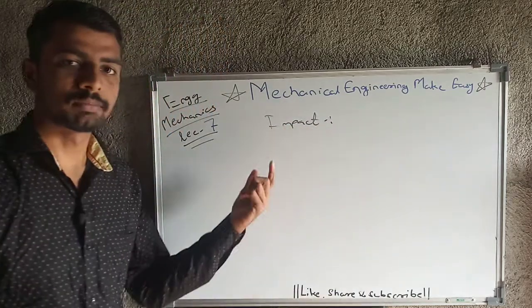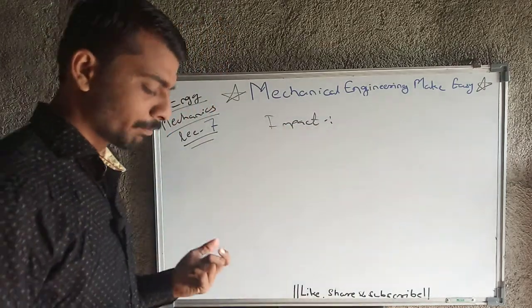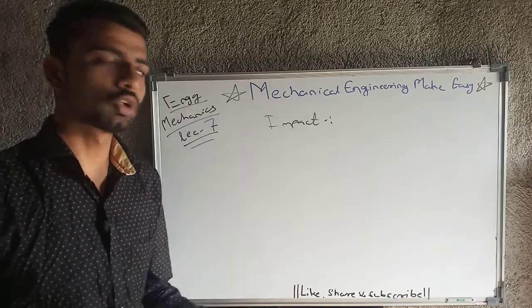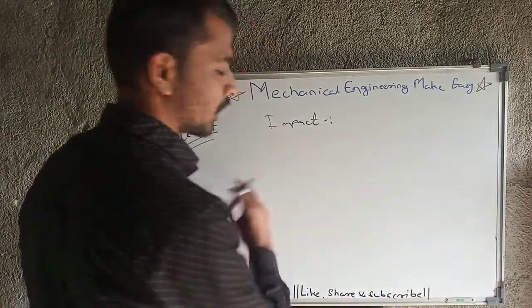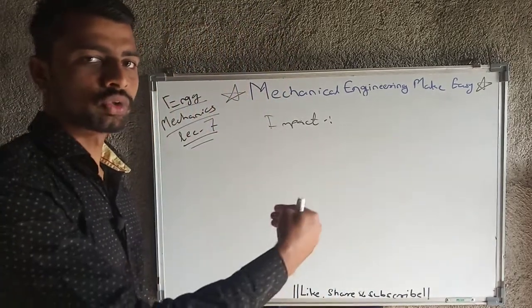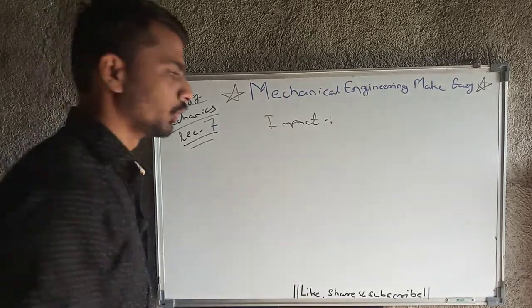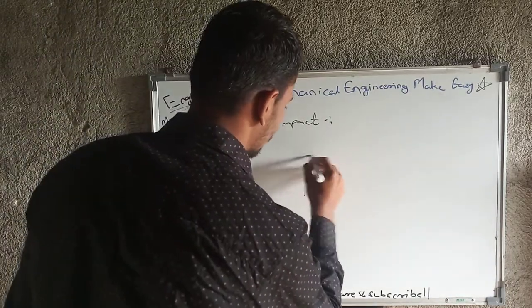Okay, I think a number of people may not know what exactly impact is. Impact is nothing but collision between two bodies. That collision may be front on collision, back on collision, side on collision. There are different types of collision, but we will just consider the front on collision.